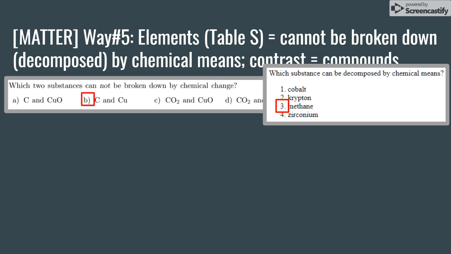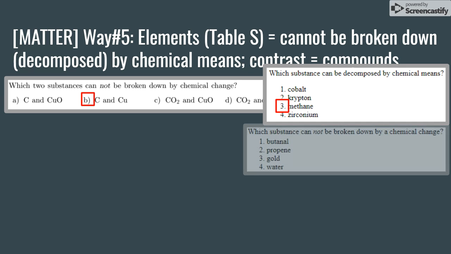And if you don't know what methane is, you'll learn in the organic chemistry unit that methane is actually a combination of C and H. Specifically, it's CH4. So you know that compounds like CH4 can be decomposed into their element constituents. Let's try another problem. Which substance cannot be broken down by a chemical change?